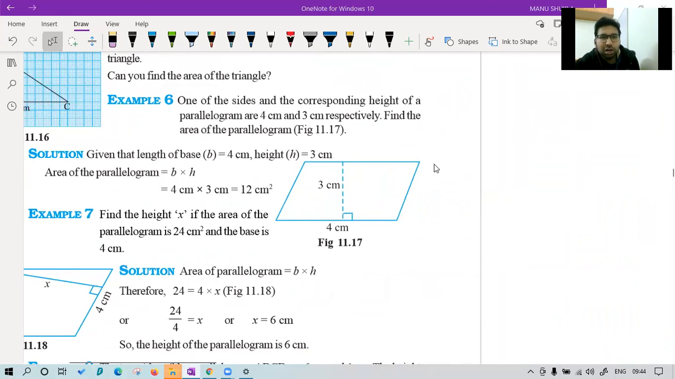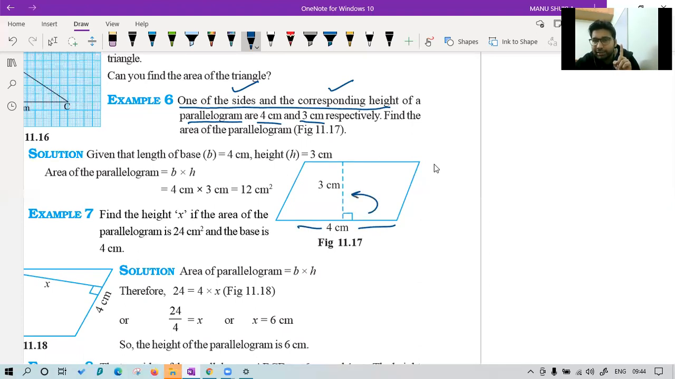Please confirm. One of the sides and corresponding height of a parallelogram are 4 centimeter and 3 centimeter. They are saying one of the side and the corresponding height. That means we can take 4 as base. That means this height is on this base only. So tell me, what is the area of the parallelogram?